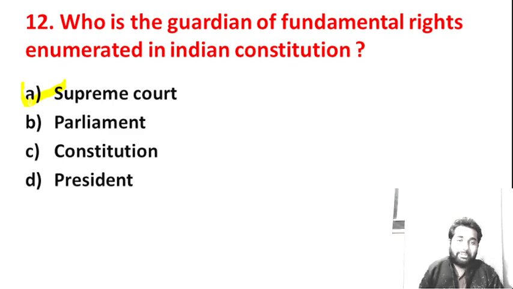On violation of fundamental rights, we can go to the Supreme Court using Article 32, or to the High Court using Article 226. The Supreme Court and High Court have the power to issue writs: habeas corpus, mandamus, prohibition, certiorari, and quo warranto.